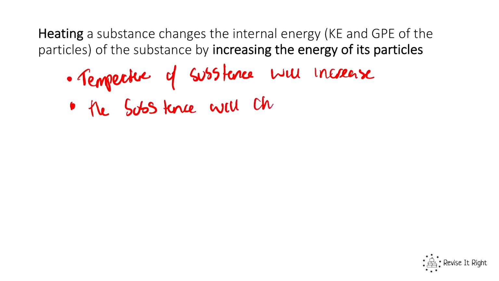will change state. Remember, when a substance is melting or boiling, we're still providing energy and therefore increasing the internal energy, but the energy is used for breaking the bonds between the particles rather than raising the temperature. So the temperature will not increase if the substance is changing state. Okay, so providing heat to a substance would either raise its temperature or make it change state, i.e. melt it or boil it.